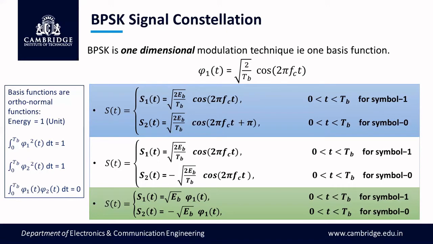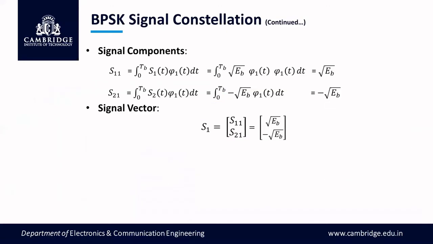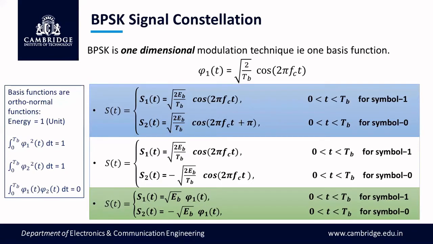Right. Final representation. Observe carefully the final representation here. See this one, cos 2 pi fc t representing symbol 1, cos 2 pi fc t. But representing symbol 0, that is the second symbol, is a minus amplitude. So this minus is taken out as a phase shift of 180 degrees here. So both kinds of representation are good. You can write either like this or with this negative amplitude.